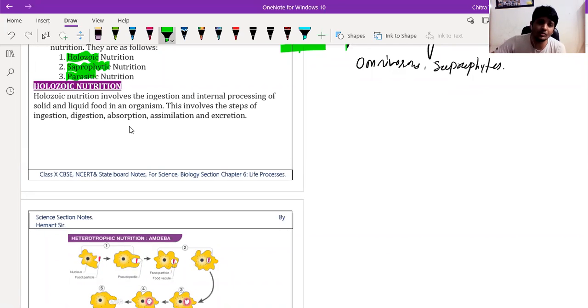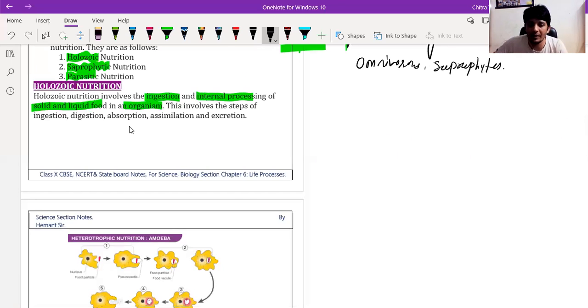Okay, see, holozoic nutrition means what? It involves the ingestion of food, maybe in the form of solid or liquid food, and internal processing of the solid and liquid food in an organism's body. This involves the step by step process of digestion of food. I'm going to write all 5 stages here.